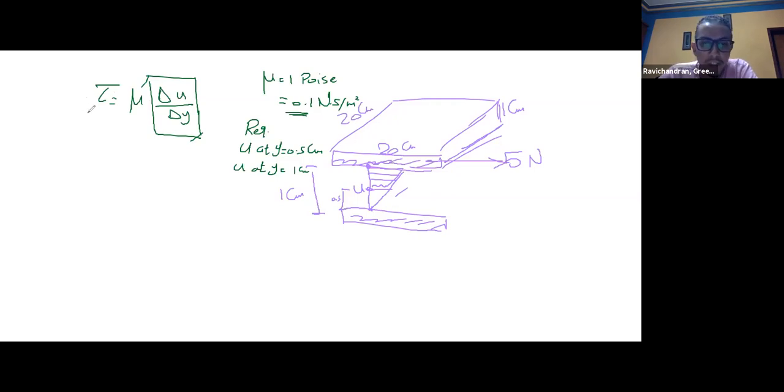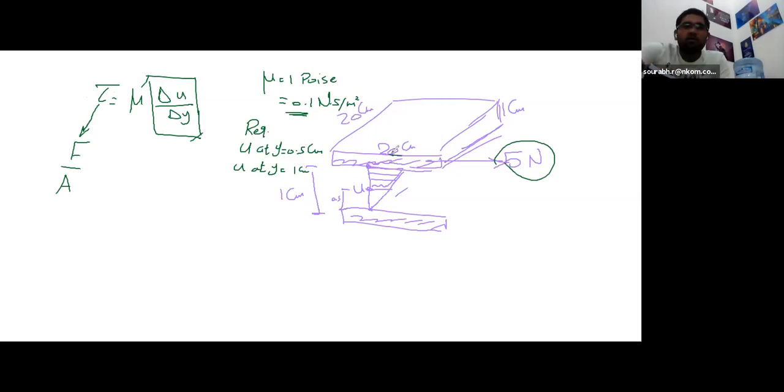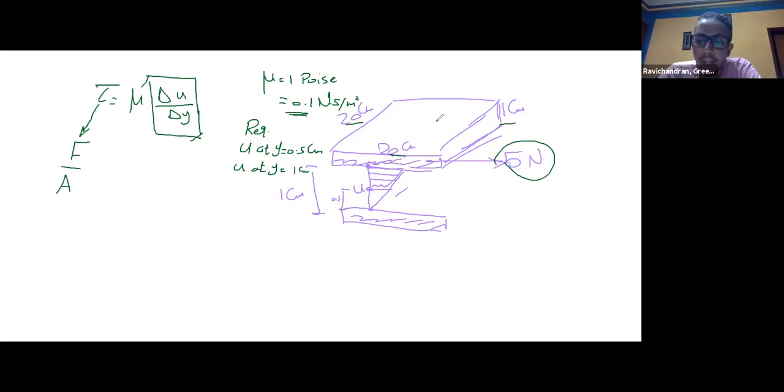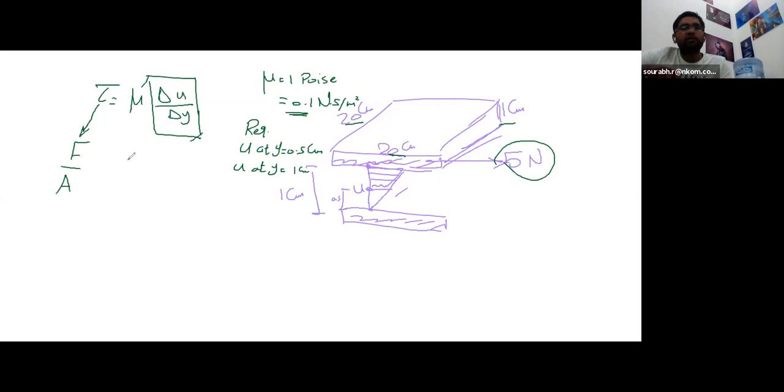What does that mean? What's the definition of stress? Force divided by area. So tau is equal to force divided by area. We have the force, 5 Newton. Which area? We have 3 dimensions, 20, 20, and 1 centimeter. Actually, shear stress is related to the contact area. Where does this shear happen? Between layers, so the contact between the layer and the blade itself. So the area is 20 by 20, 400 centimeter square.